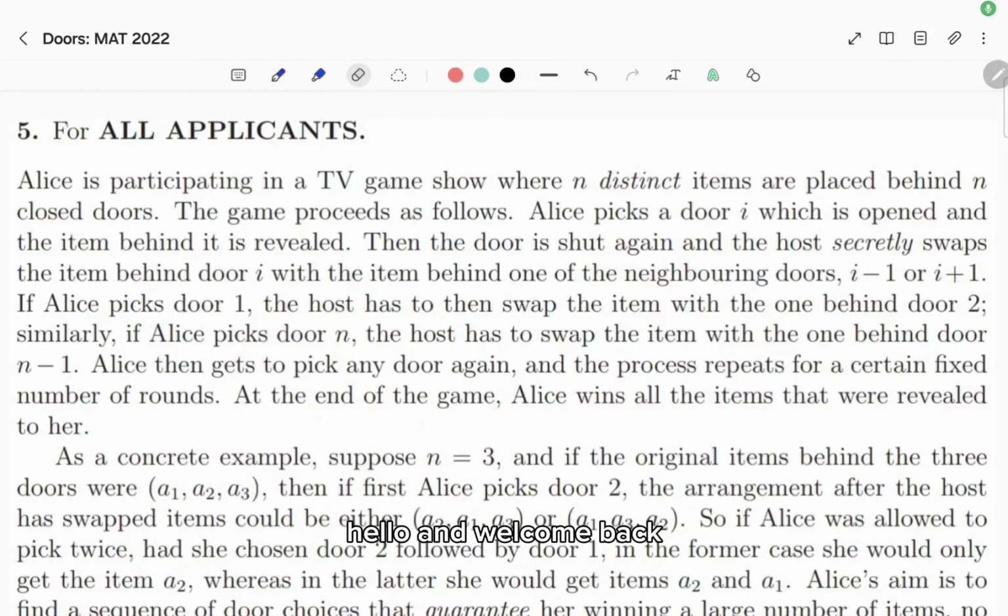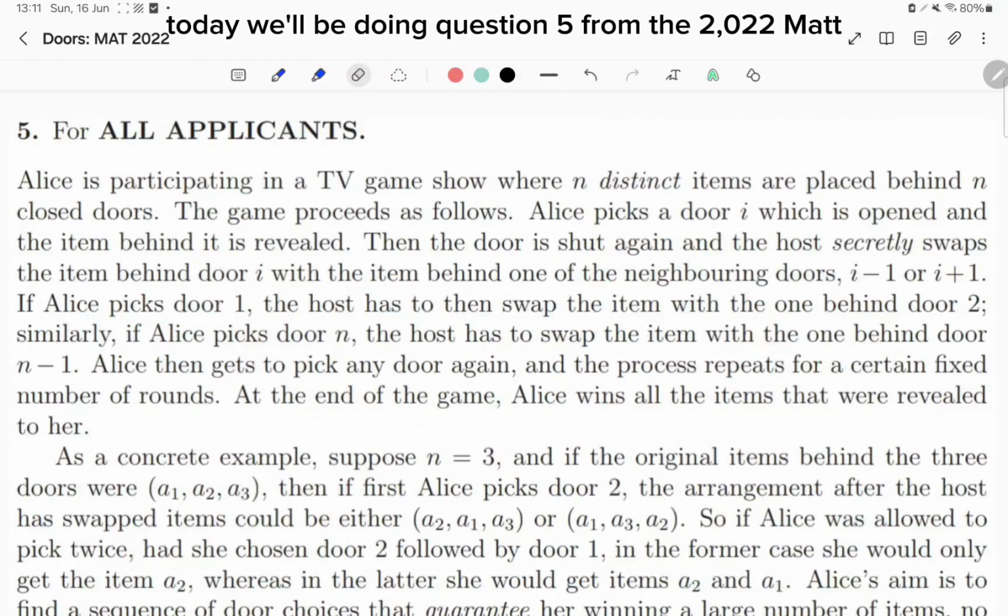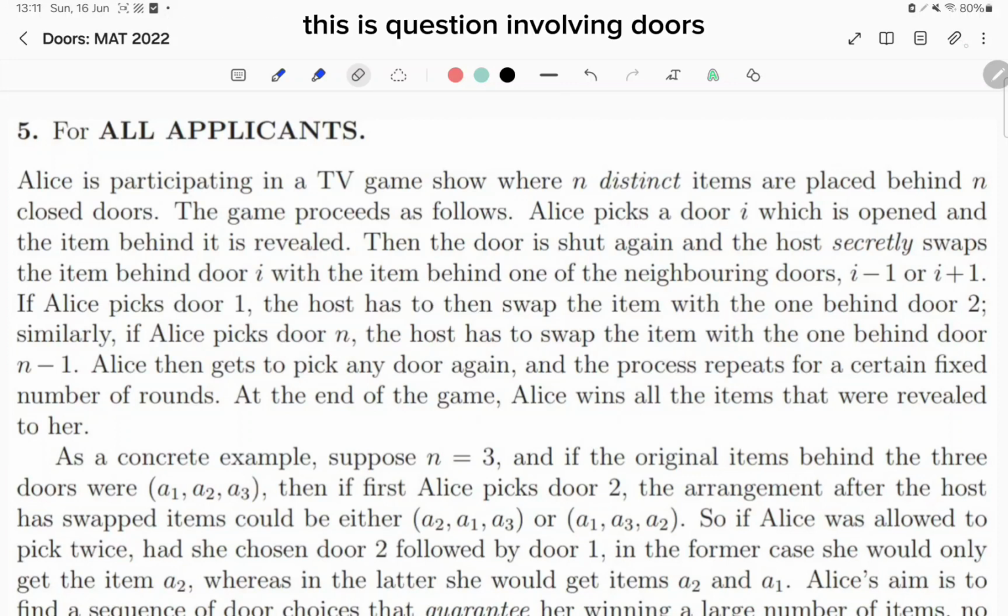Hello and welcome back. Today we'll be doing question 5 from the 2022 MAT. This is a question involving doors.